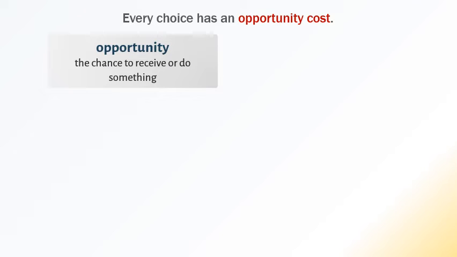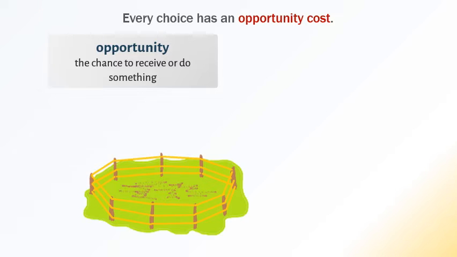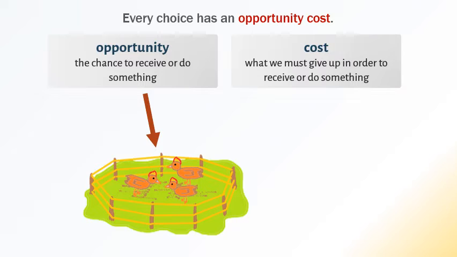Every choice has an opportunity cost. The opportunity is the chance to receive or do something. So in this example, we have the chance, the opportunity to keep chickens. The cost is what we must give up in order to do something. Normally we think about cost in terms of money. How much money must we give up or lose to receive something? But cost can be anything. You can say it cost him his job, it cost him his reputation, it cost him his marriage, it cost him his life. The cost of something is what we must give up in order to receive it.